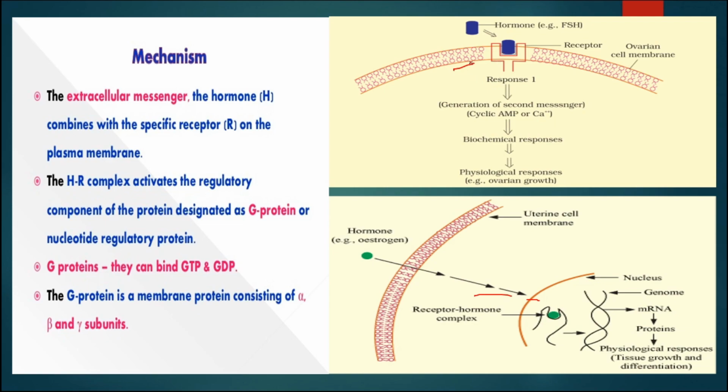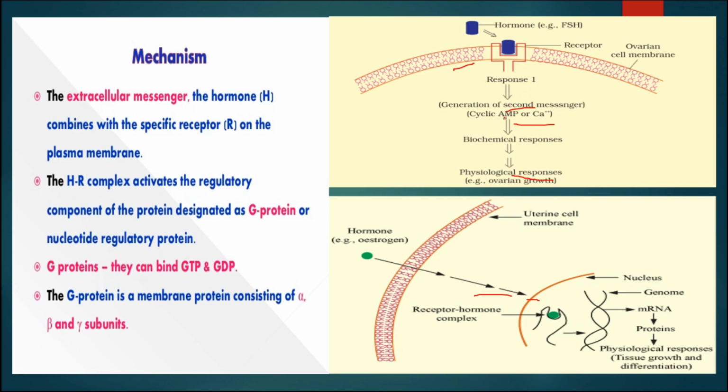Now when it is present on the membrane, the hormone will make a hormone receptor complex, and this hormone will not enter inside the cell, although it will generate second messengers like cyclic AMP, calcium ions etc., which are sent inside to do the function, and they will change the physiological response.